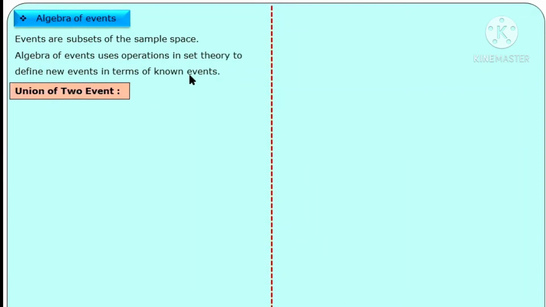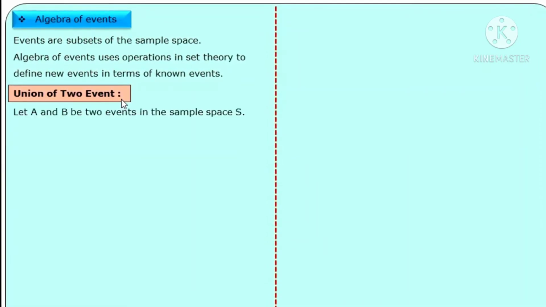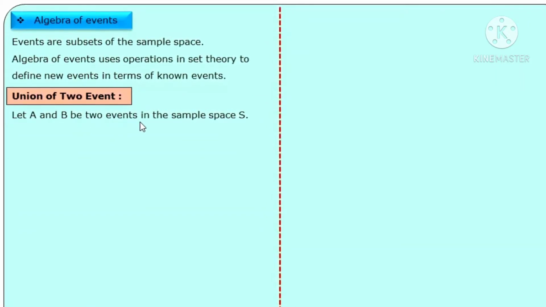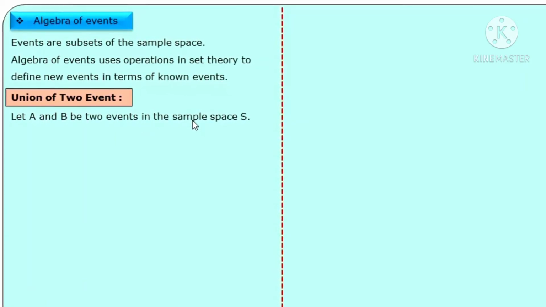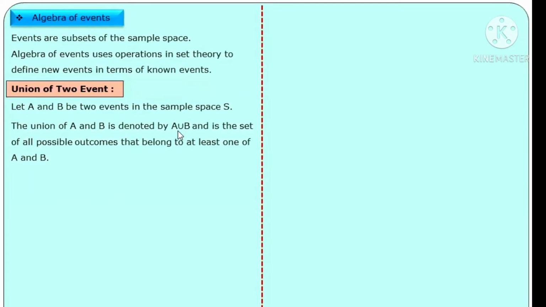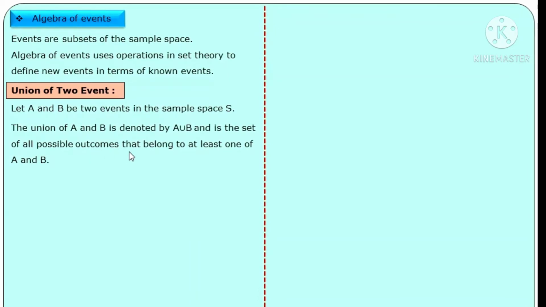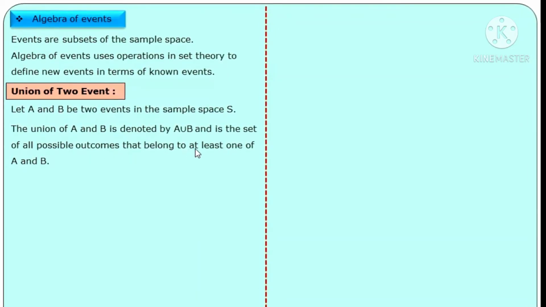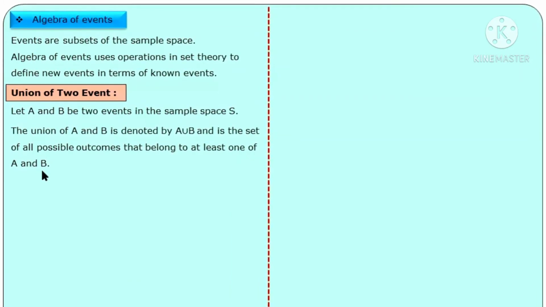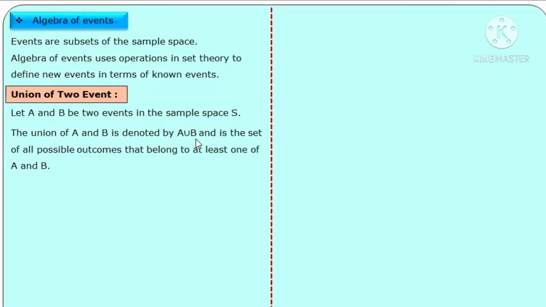Here the first one is union of two events, that is, two events will be combined. Let capital A and capital B be two events in the sample space S. The union of A and B is denoted by A union B and is the set of all possible outcomes that belong to at least one of A and B. Simply, an outcome belongs to either set A, otherwise set B.